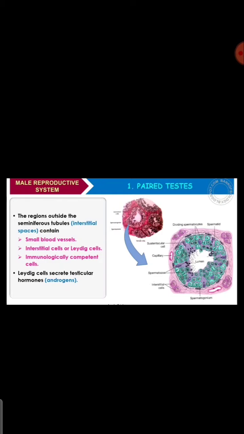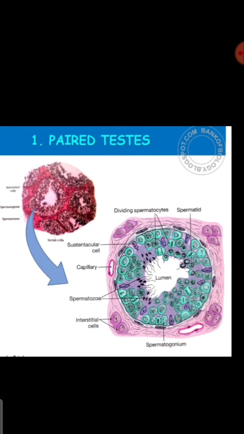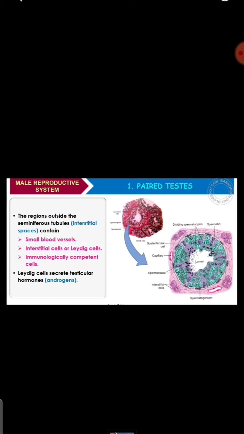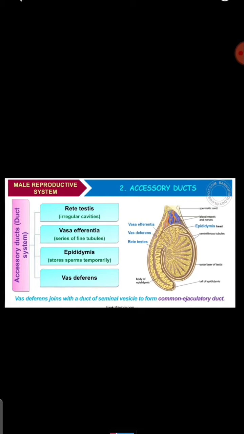Now the region outside the seminiferous tubules. Inside the seminiferous tubules, spermatogonia and sperms develop. Outside that, there will be interstitial cells and blood capillaries. Immunologically competent cells, which are very important, will also be there outside the seminiferous tubules. Leydig cells will secrete the testicular hormones, that is androgens.